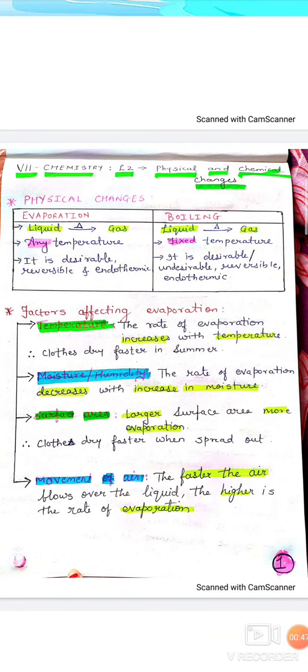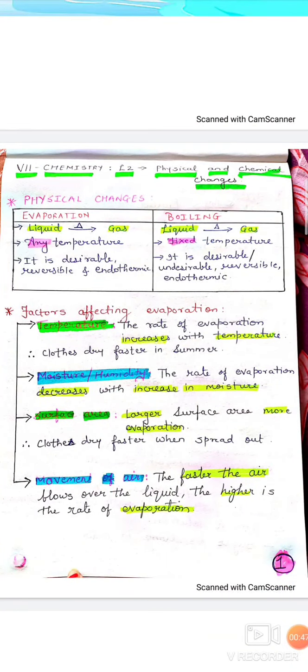Yes, in the tray. Why? Because the tray is wide open and it will receive the maximum amount of light energy, or you can say heat energy, and water will evaporate at a faster rate. That's why it is said surface area is directly proportional to the rate of evaporation. It means the more the surface area, the more will be the evaporation.